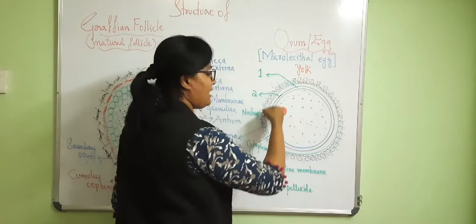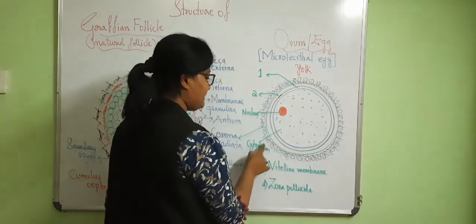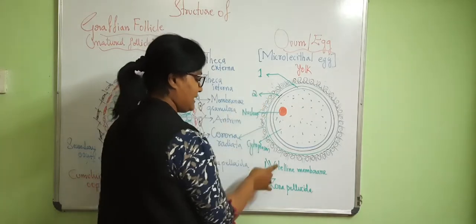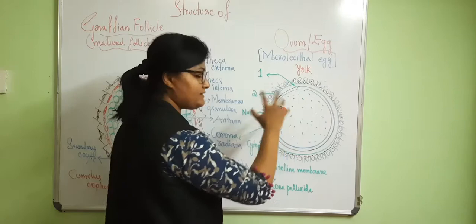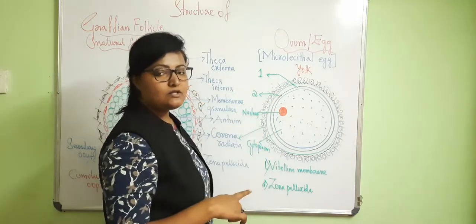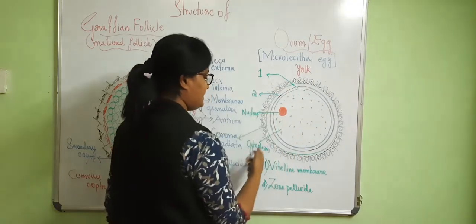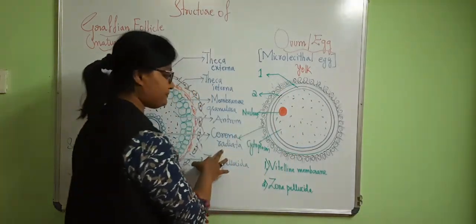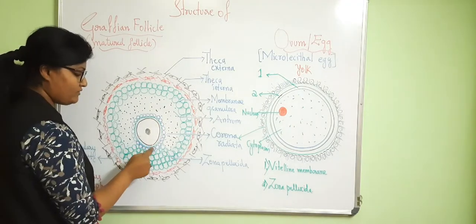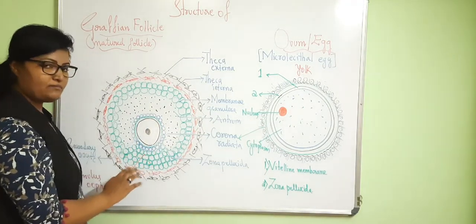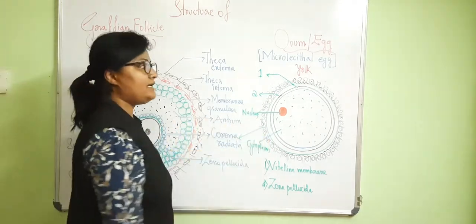The egg or ovum is covered by an important layer called the vitelline membrane. Next to the vitelline membrane is our main membrane, the zona pellucida, which is radially surrounded by the corona radiata cells. I have not shown the vitelline membrane here because we were dealing with the complete Graafian follicle; here we are studying only the egg.